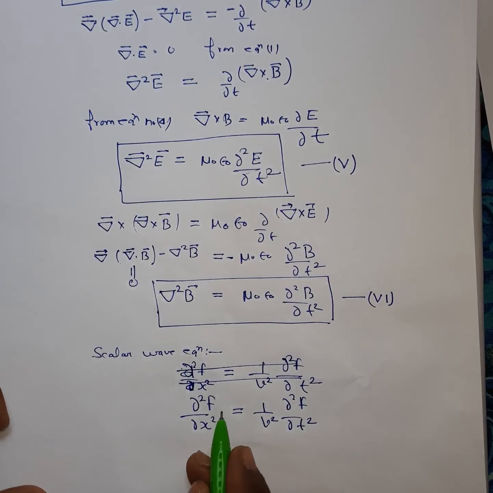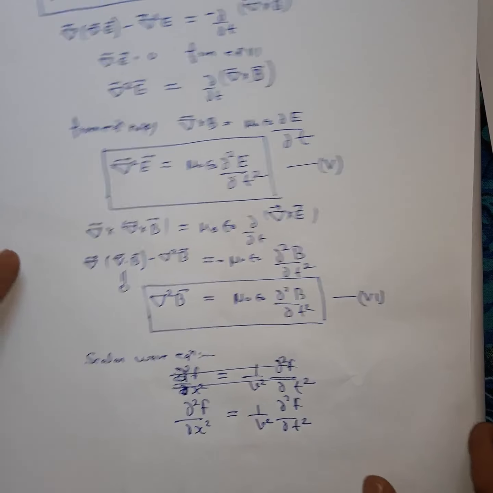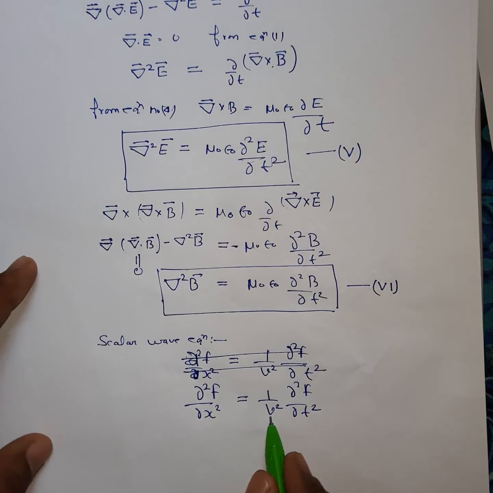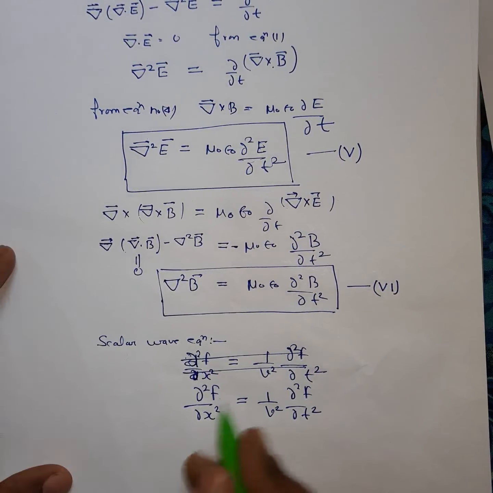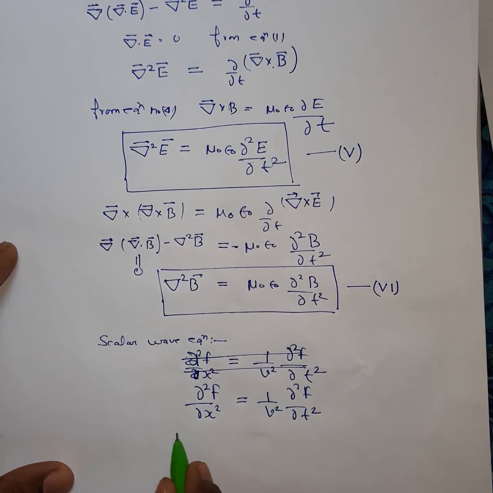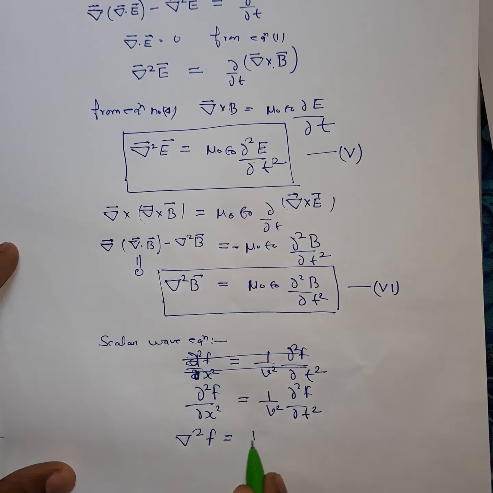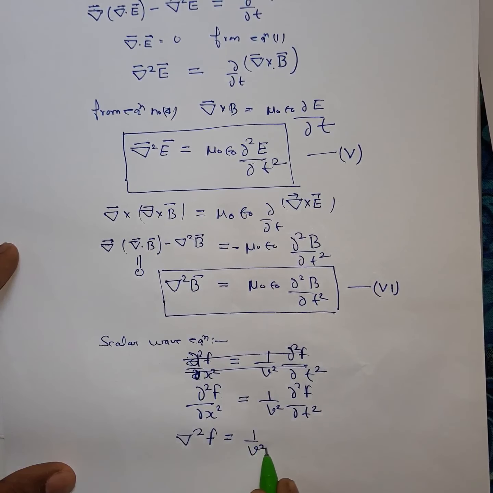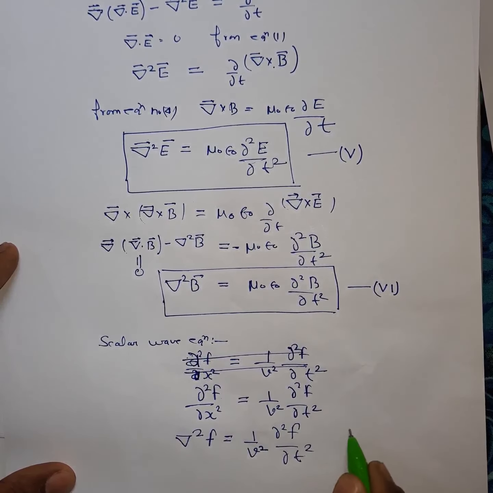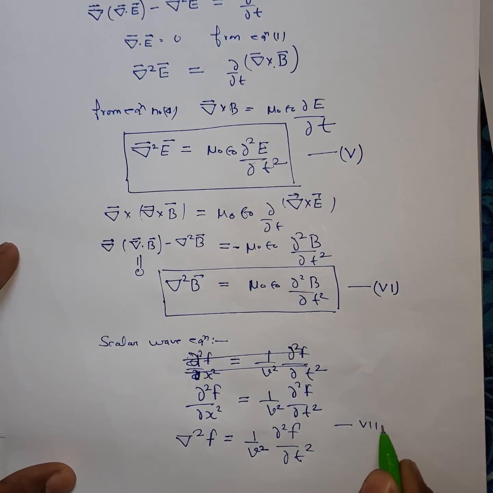This is the one-dimensional wave equation where v is the velocity of the wave. But in three dimensions, this can be written as del squared f is equal to 1 upon v squared times del squared f by del t squared.